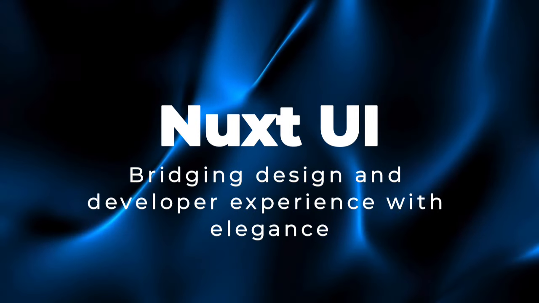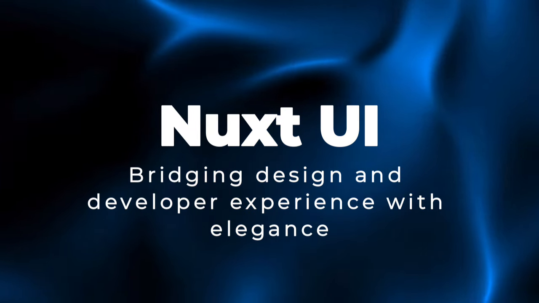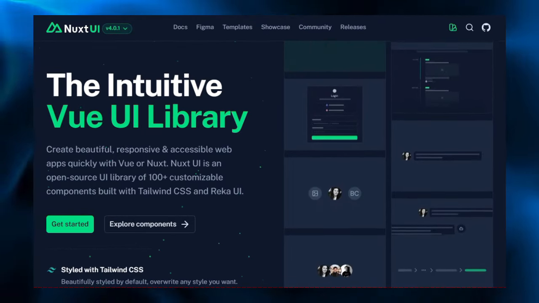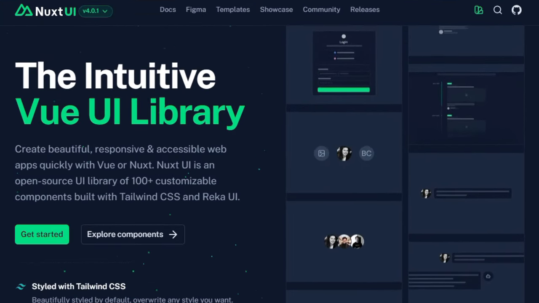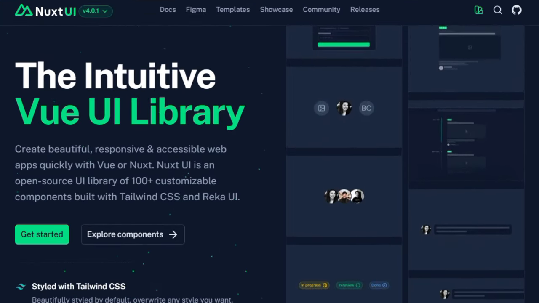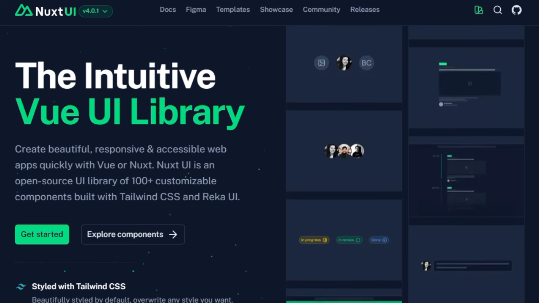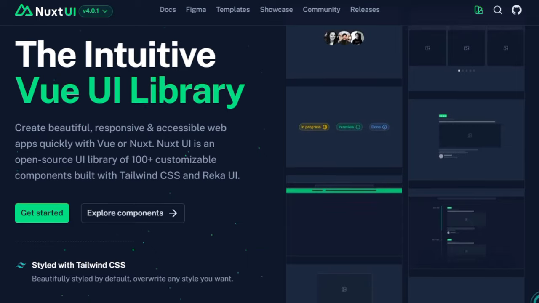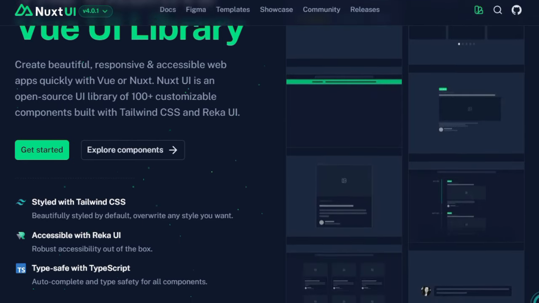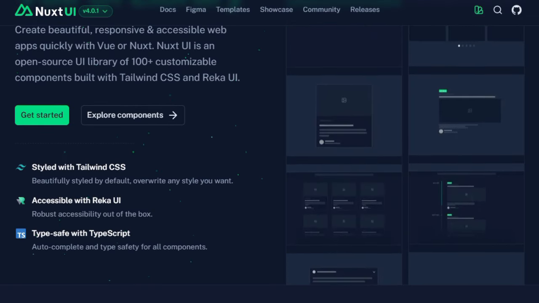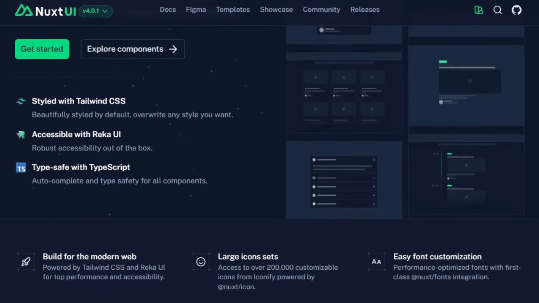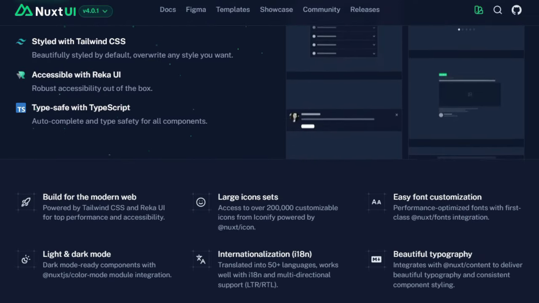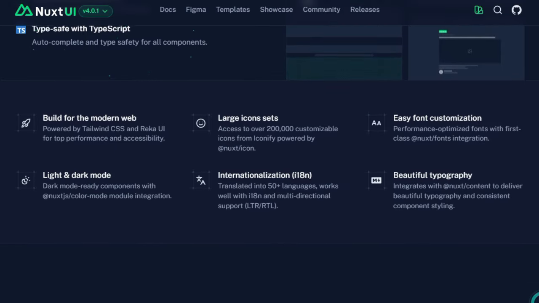Project number 5, Nuxt UI, bridging design and developer experience with elegance. Imagine a UI library that feels like magic. Everything just works, looks beautiful by default, yet gives you full control without friction. That's what sets this project apart. At its core, it combines the power of Tailwind CSS and Reka UI to deliver over 100 highly customizable, accessible components out of the box. No more wrestling with baseline styles. The defaults are polished, responsive, and consistent, but you can override anything you want.